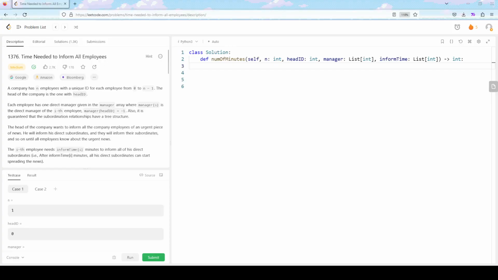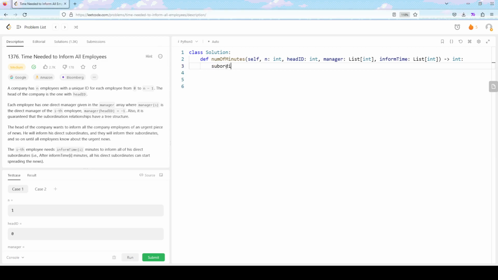Alright, so we got the problem here. As we said, the first step is to build the tree or graph. It doesn't matter. Usually when you build a tree, you have some sort of node structure. But in this case, I'm gonna simply use a dictionary, which is gonna have the subordinates of each employee.